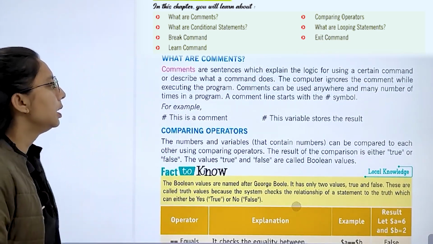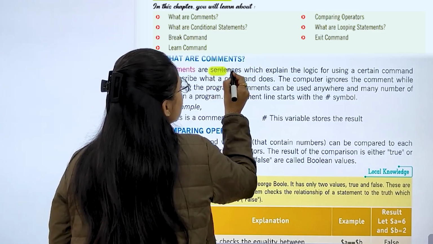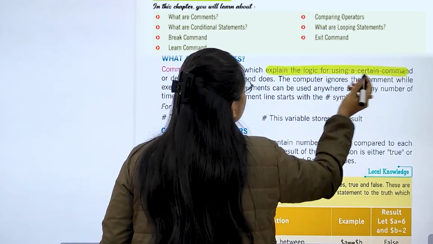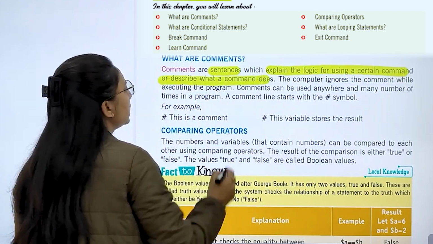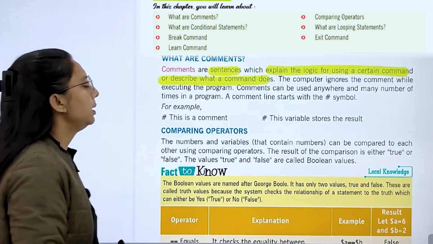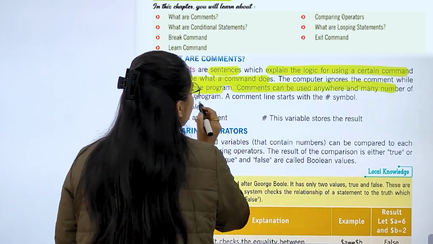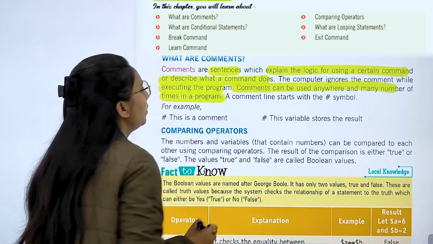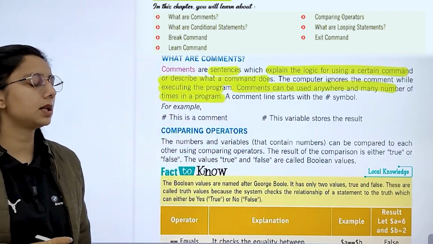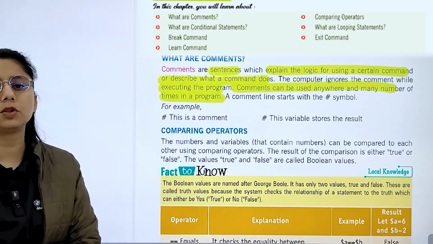So, first, comments are sentences. What are comments? They are sentences which explain the logic for using a certain command or describe what a command does. The computer ignores the comment while executing the program. Comments can be used anywhere and many times in a program. A comment line starts with a slash symbol. For example, this is a comment, and this variable stores the results.